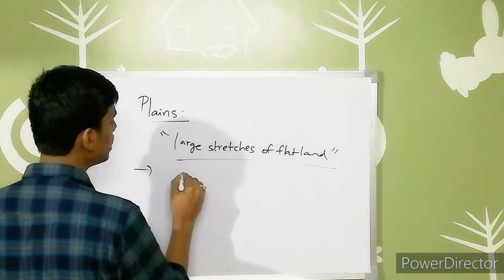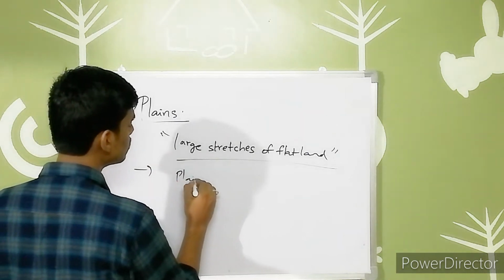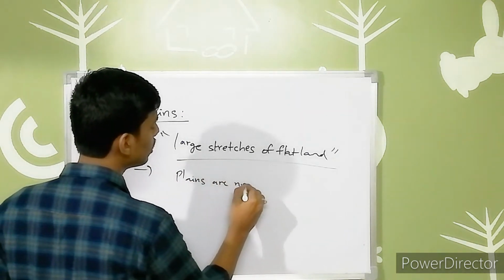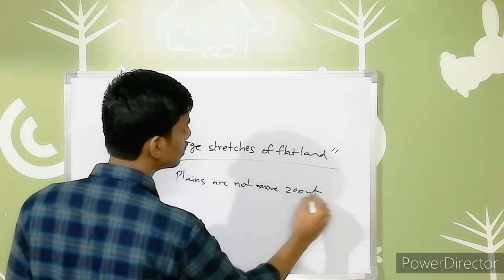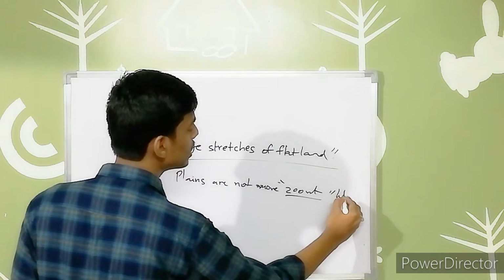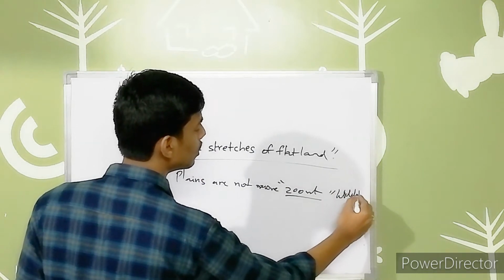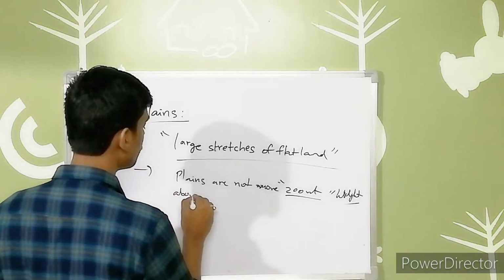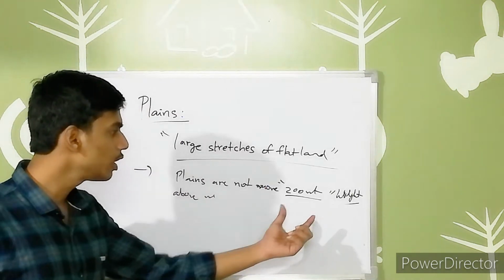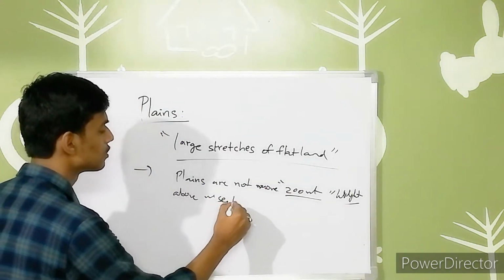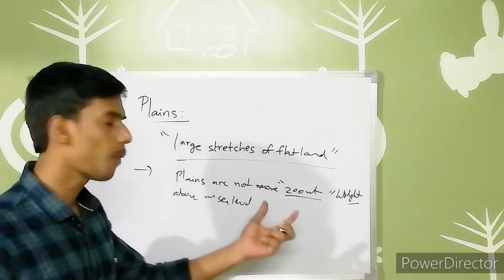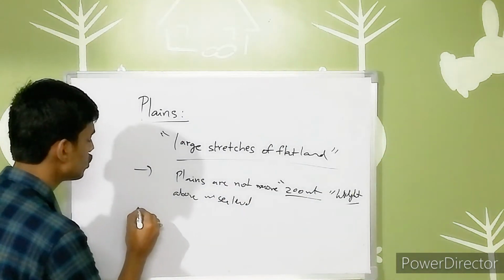Generally, the plains are not more than 200 meters in height above the mean sea level. So plains are not more than 200 meters height above the mean sea level, right? Important point.